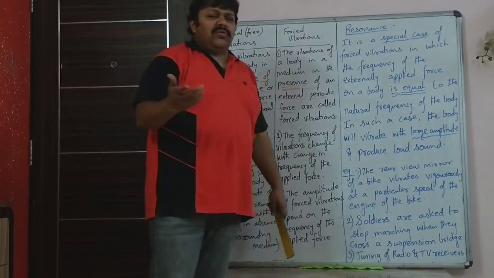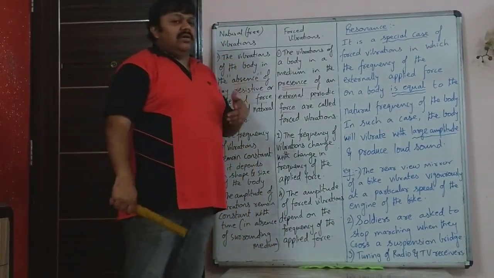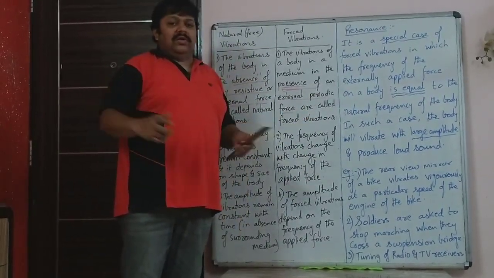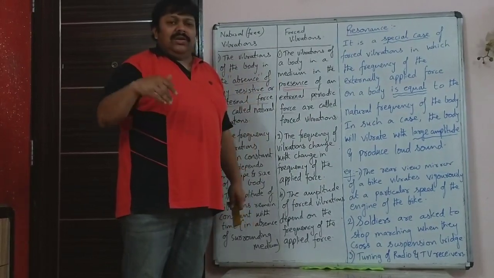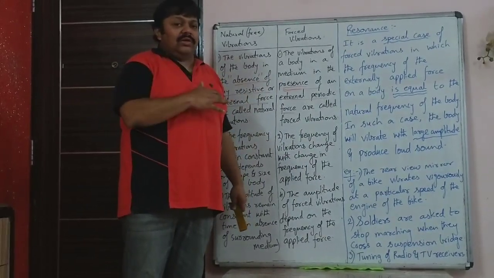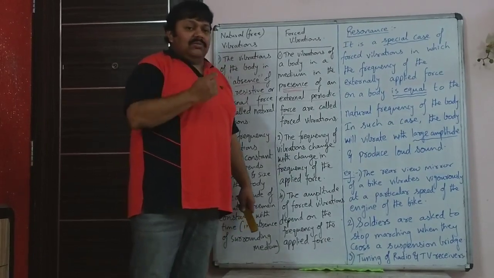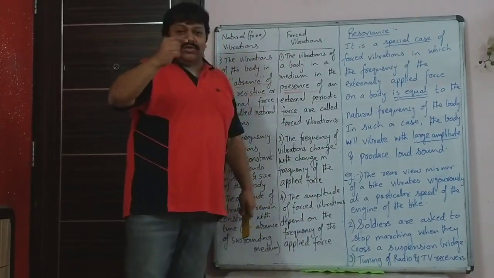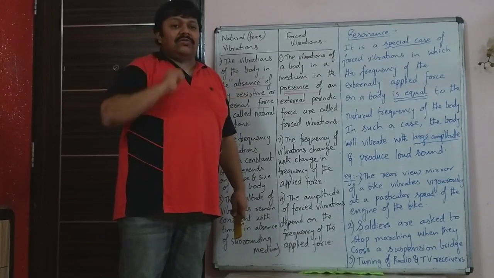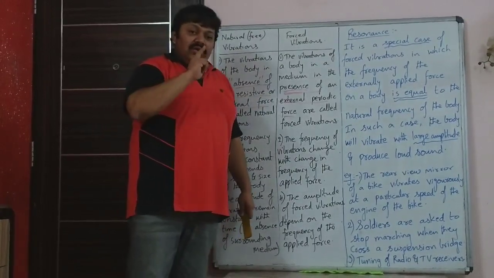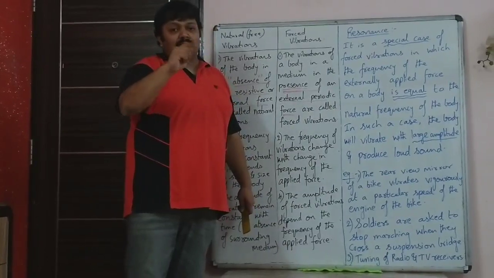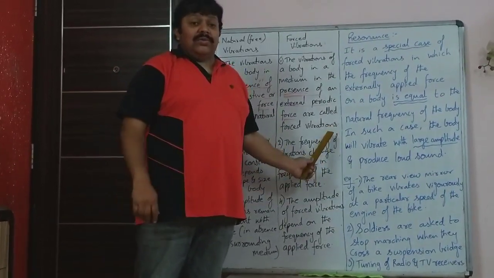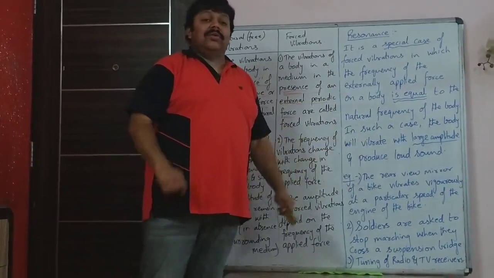For example, most of you would have seen ads in which a singer is singing at the opera and there is a wine glass placed there and that singer is singing with a certain frequency, maybe it's a loud sound but the loudness is not affecting the breaking of the glass. Sometimes what happens is that the frequency of her sound and the natural frequency of that wine glass, the wine glass is extremely thin glass, match, due to which the wine glass cracks. That is a special case of forced vibrations known as resonance. That's an example of resonance.